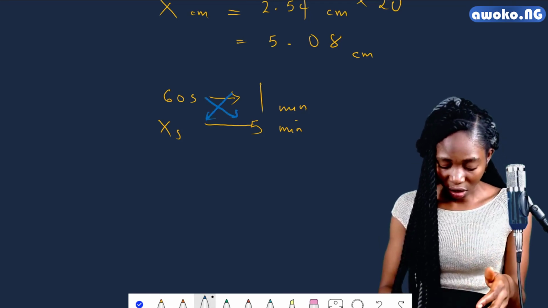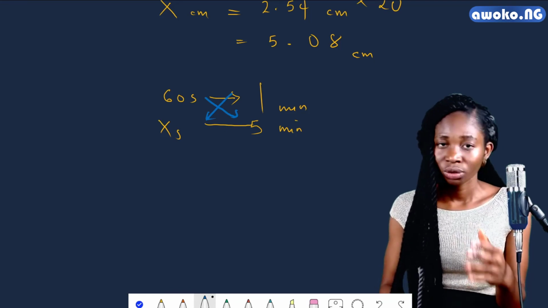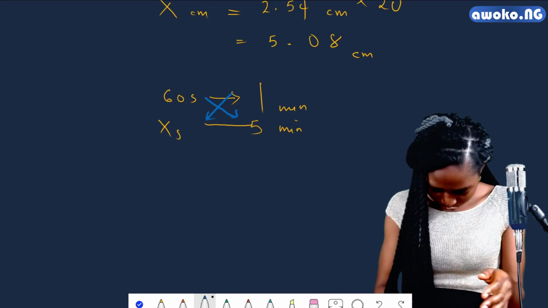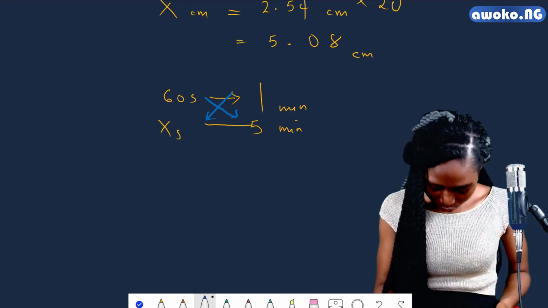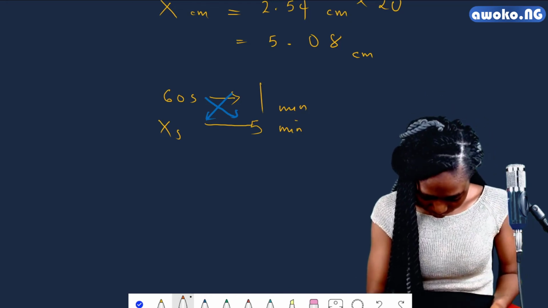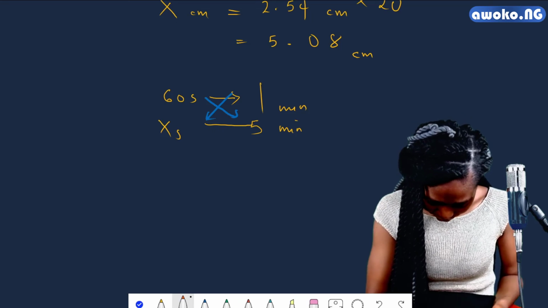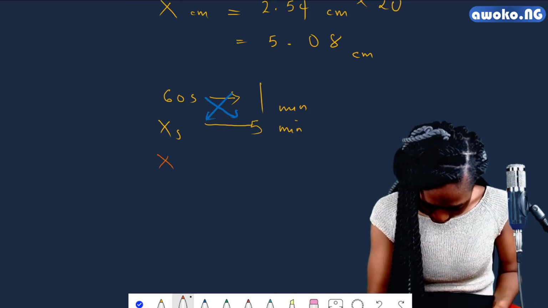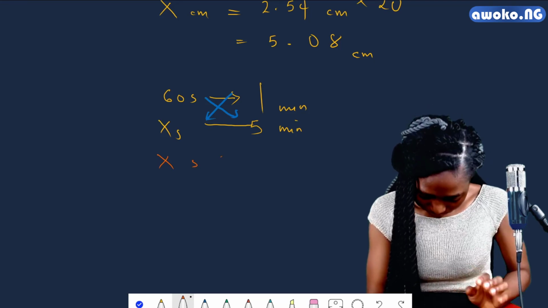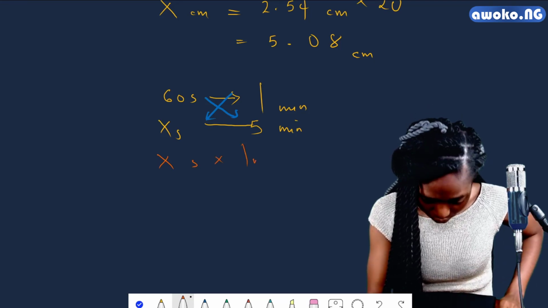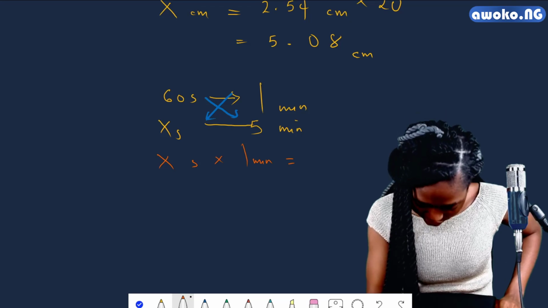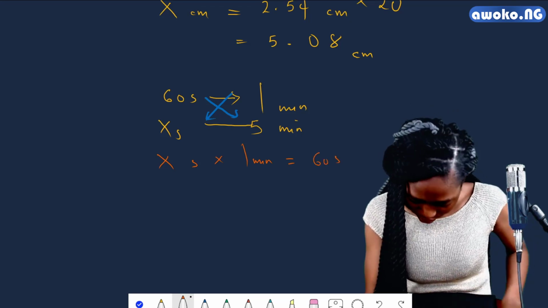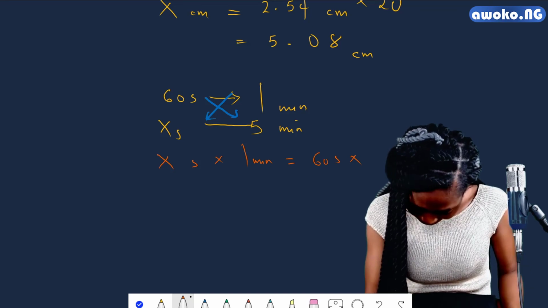Remember, in cross multiplication, you multiply the units alongside the values. This gives us x seconds times 1 minute equal 60 seconds times 5 minutes.